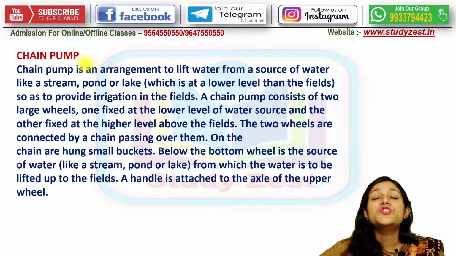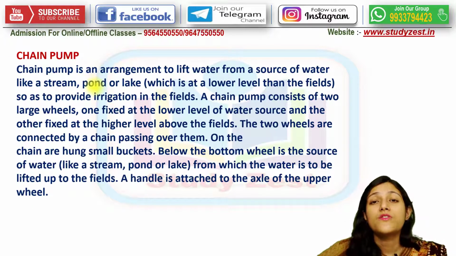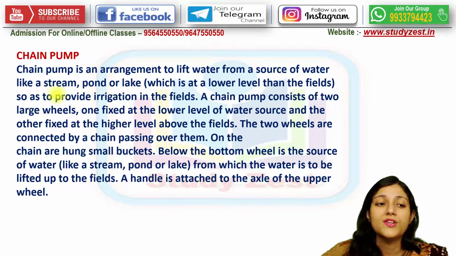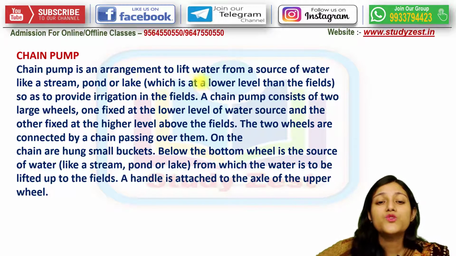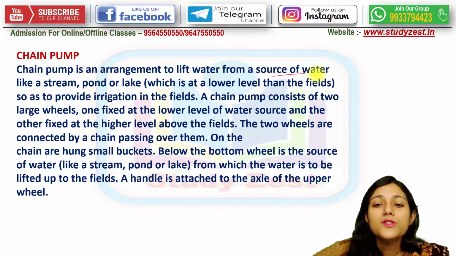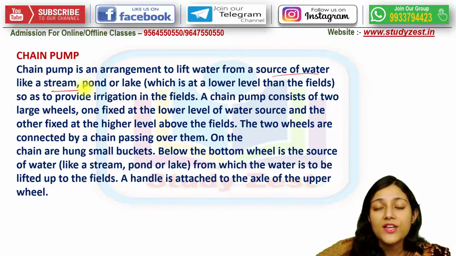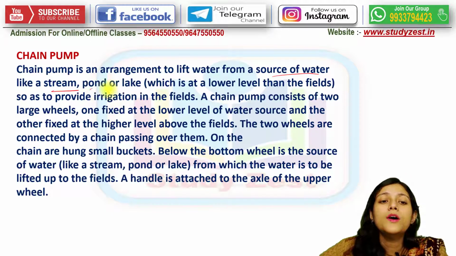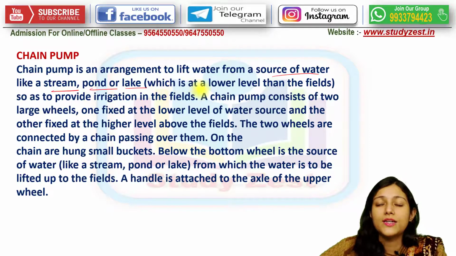Next we will come to the chain pump system, which is a very well-known traditional method of irrigation. It is an arrangement to lift water, to draw out water from a natural source like a stream, pond or lake, which has to be at a lower level than the fields.